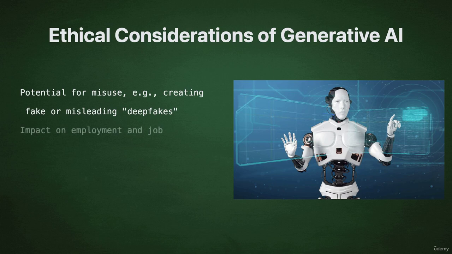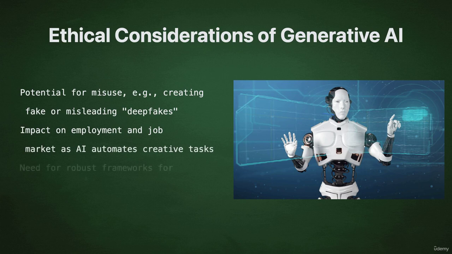Another ethical concern is the potential impact of generative AI on employment and the job market. As generative AI becomes more advanced, it may be able to automate certain creative and content generation tasks, potentially displacing human workers in those fields. This raises questions about the need for new policies and regulations to address the societal impact of these technologies.